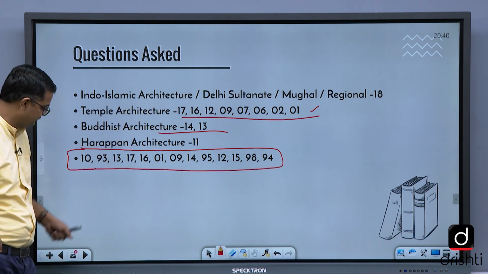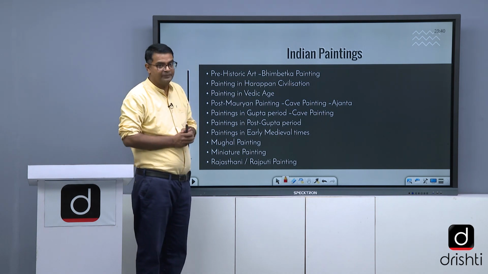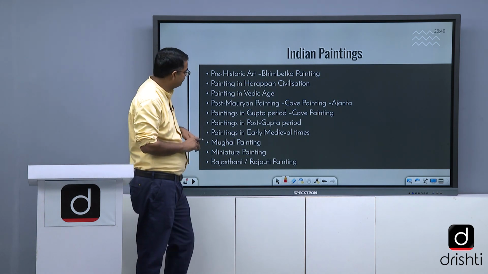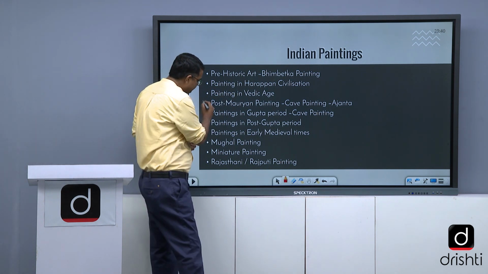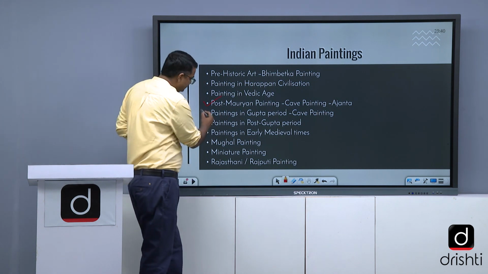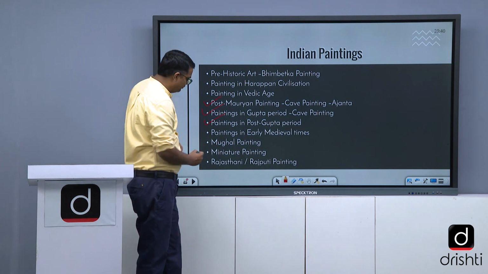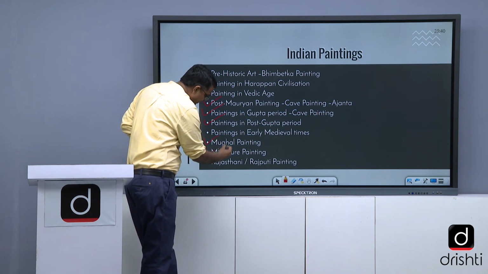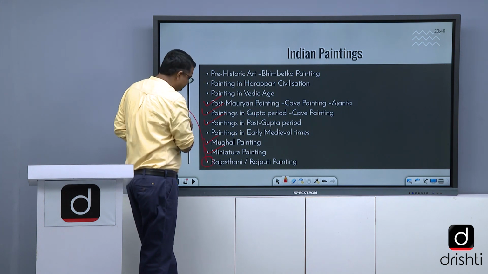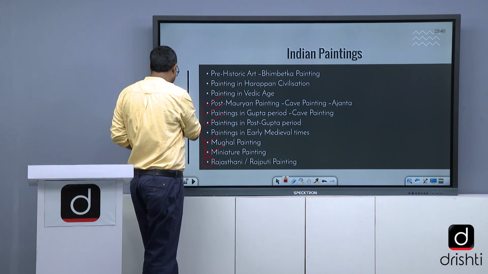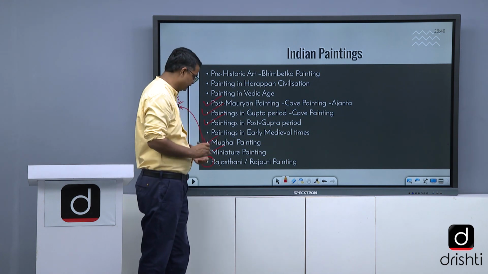Besides these ages, Indian paintings, prehistoric art, Bhimbetka painting, paintings of Harappan civilization, painting of Vedic age, post-Mauryan painting. This is important. Gupta painting. This is important. Paintings in post-Gupta period. Then Mughal painting, miniature painting, Rajasthani painting. They asked a question. Bani Thani, for example, very important. Influence and connection with Mughal painting. Mughal painting is very important.